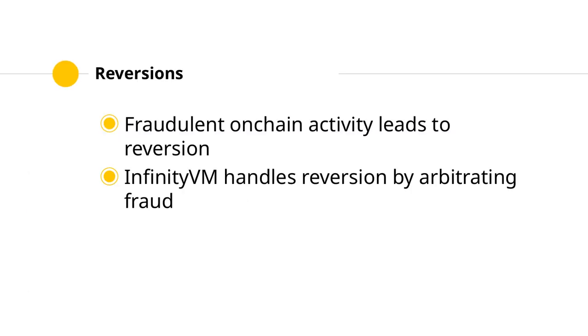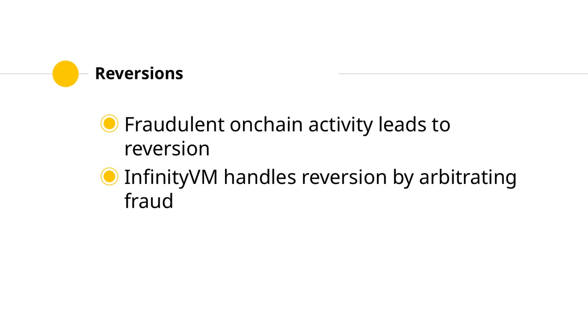If fraud is posted on-chain by a malicious proposer and successfully challenged, a reversion occurs. The specifics depend on the architecture of the chain running InfinityVM. In a fully independent L1 or sovereign L2, the canonical chain is determined by an honest majority of nodes validating blocks. For InfinityVM as an L2, the protocol must handle reversions by following the base layer's canonical chain.